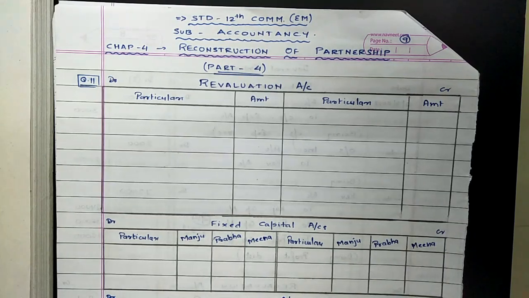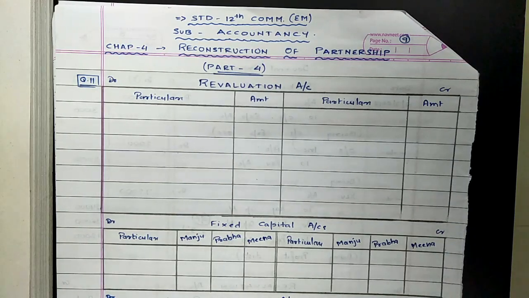Last class we went through passing journal entries and preparing the revaluation account. Today also we follow a similar procedure. We are required to prepare the revaluation account and further we need to prepare the new balance sheet after making changes in the value of assets and liabilities. Before we start, let us go through the question first.